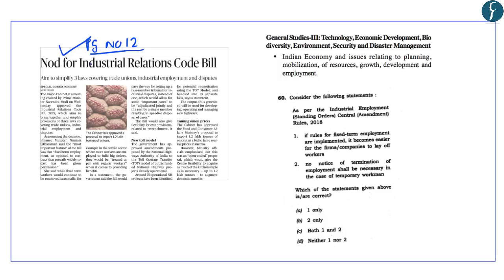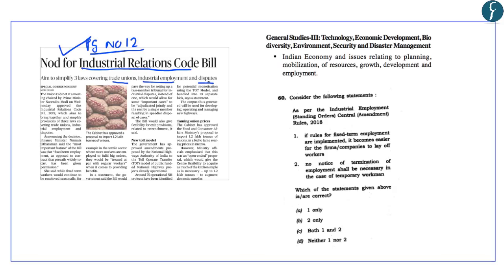Now, in this article on page number 12, the cabinet has recently given a nod for the Industrial Relations Code Bill. Now, you should note that India has multiple laws for labor, industrial employment and disputes. However, these are seen as one of the biggest issues against the ease of doing business. So, in order to simplify the multiple laws, that is the 44 central laws, the government has now created, or is aiming to create, 3 laws for covering trade unions, industrial employment and the disputes.